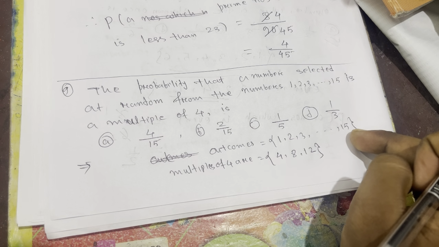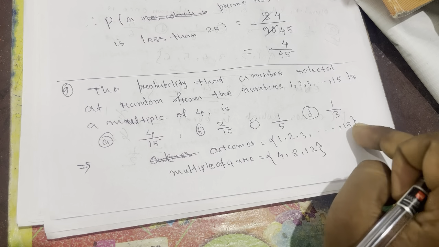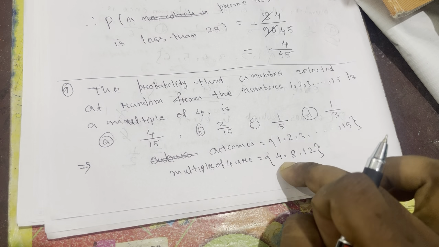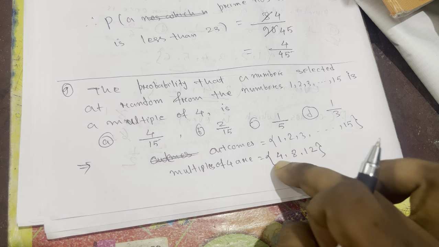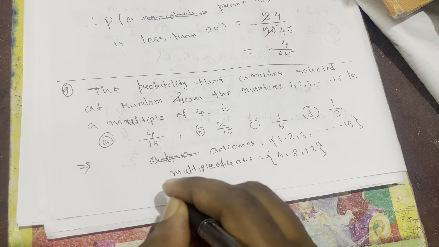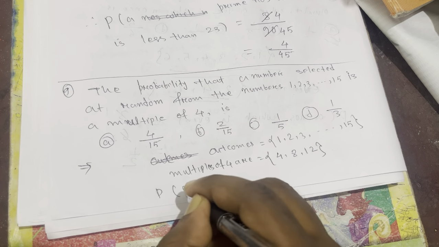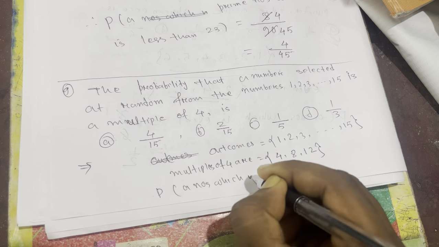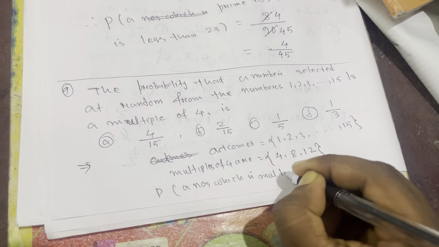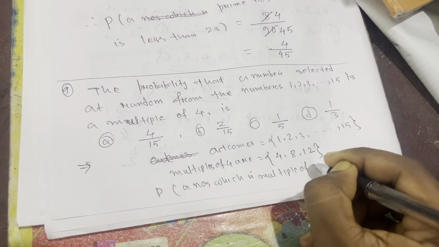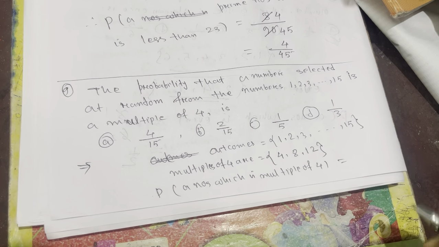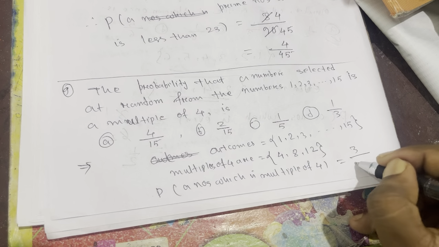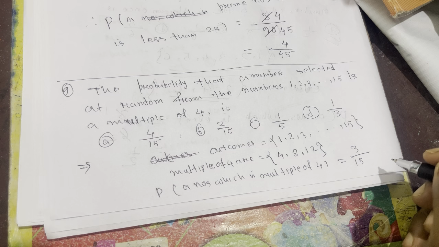because our total outcomes are 1 to 15 only, meaning the highest number is 15. So out of 1 to 15, we got only three numbers which are multiples of 4: 4, 8 and 12. So the probability of a number which is a multiple of 4 is equal to, 1, 2, 3, so we got 3 numbers, 3 out of 15. Very simple.